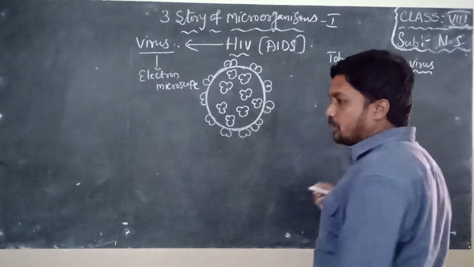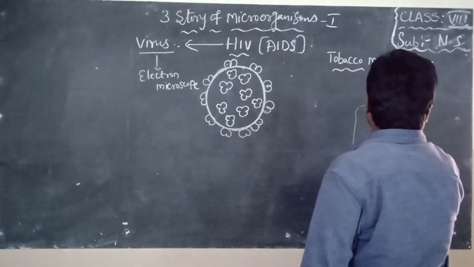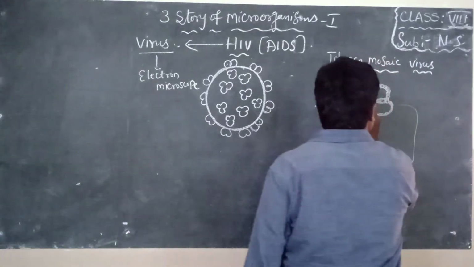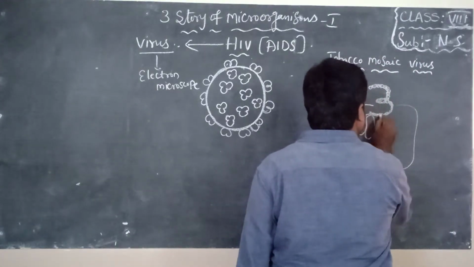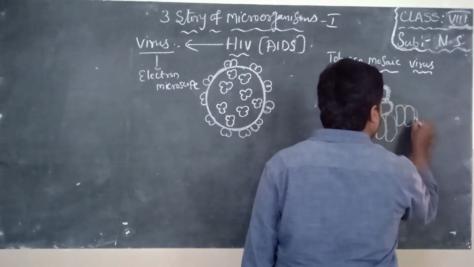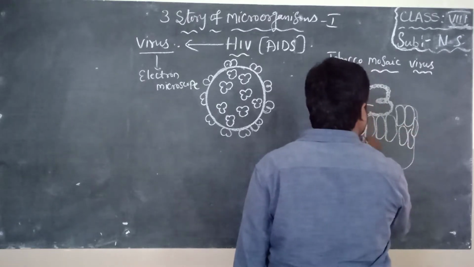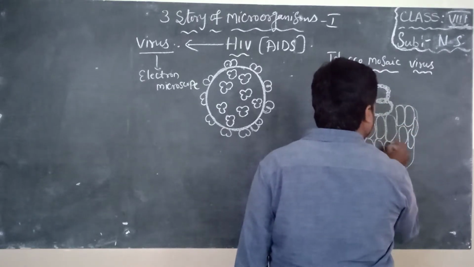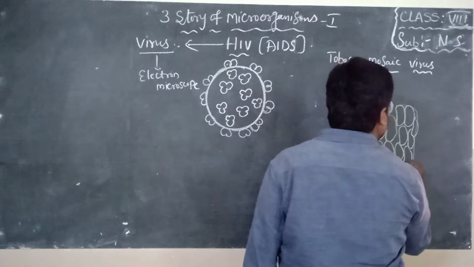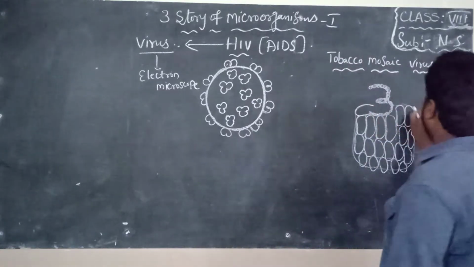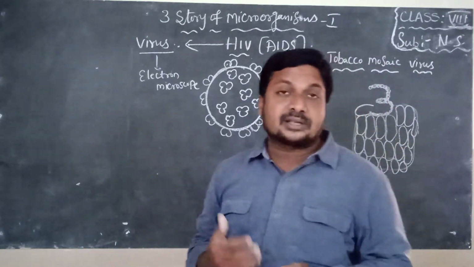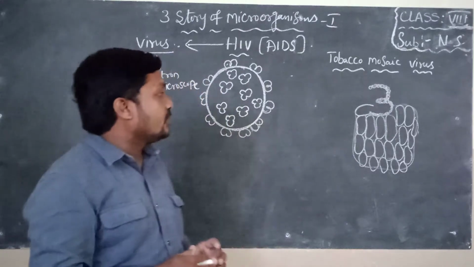So you also draw along with me, children. This is tobacco mosaic virus. If you observe here, viruses cause diseases in both plants and animals.